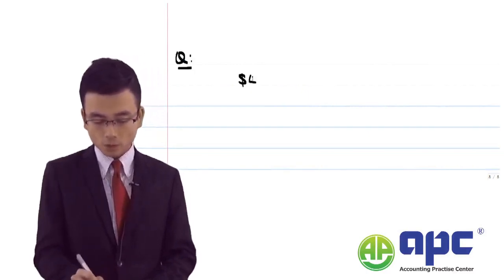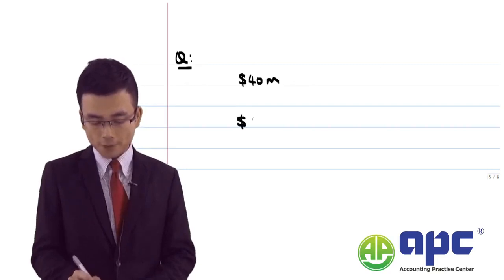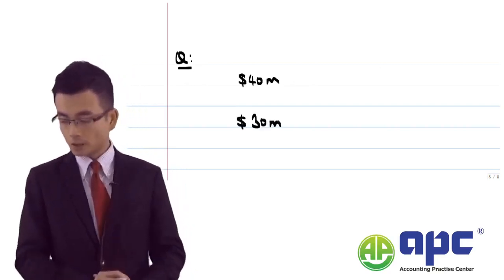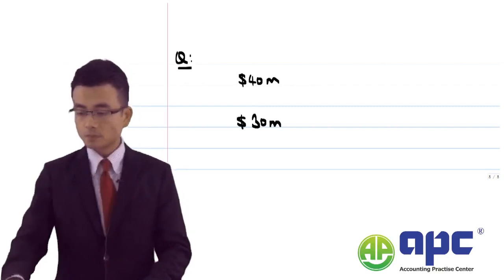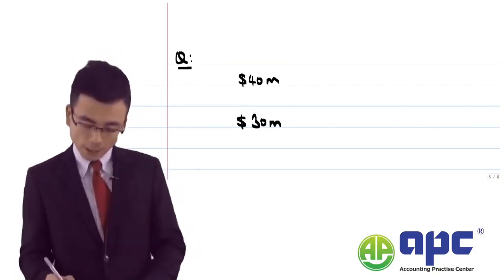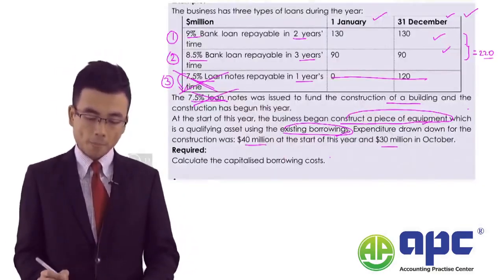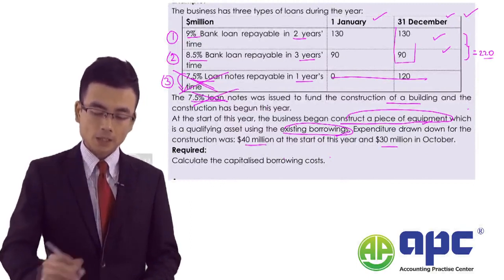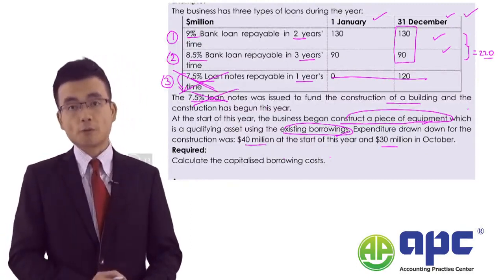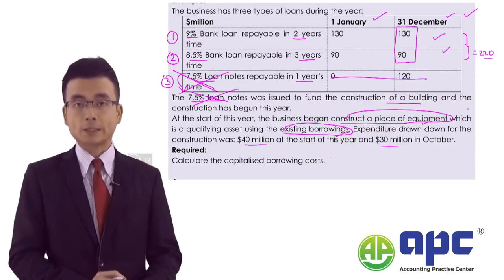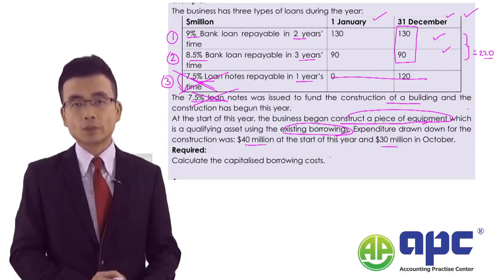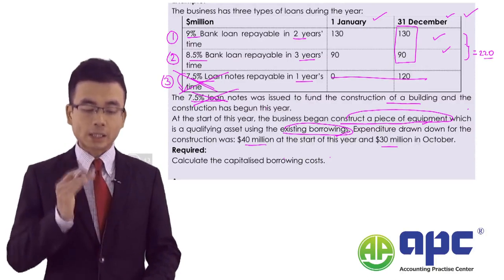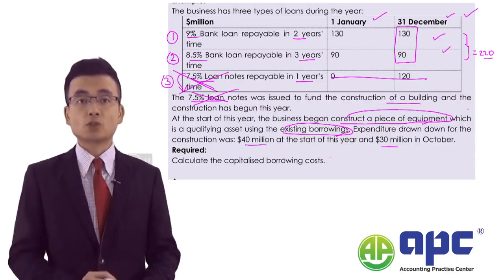So the $40 million and the $30 million, how can we do it? Because as you can see, at the year end, the liability we've got is $130 and $90 respectively, total to be $220, charging 9% and 8.5% of interest rate.